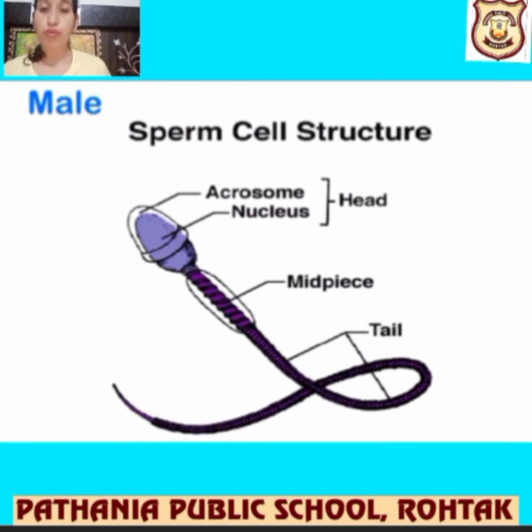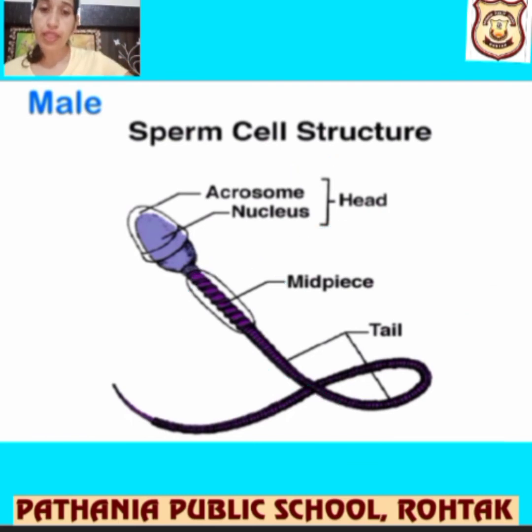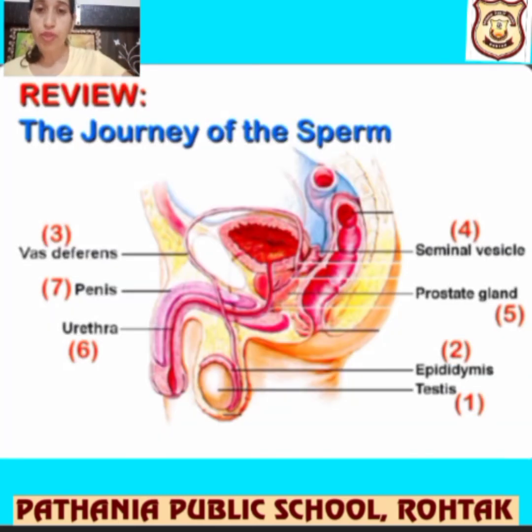But we go with the sperm because a minute difference is there. So next is the tail. First you'll see the figure. It has a tail over here, then a mid piece over here, and then on the head you can see the acrosome and the nucleus. This is the structure. Basically it is not asked singly, but you must know it.